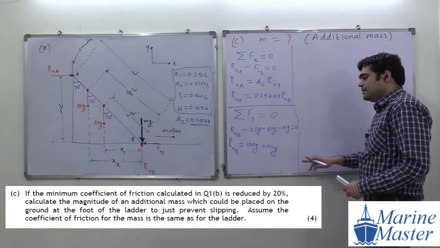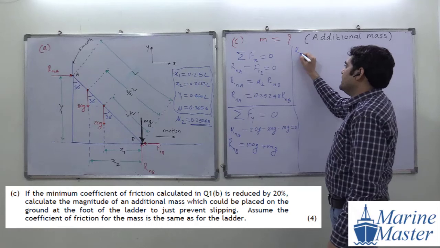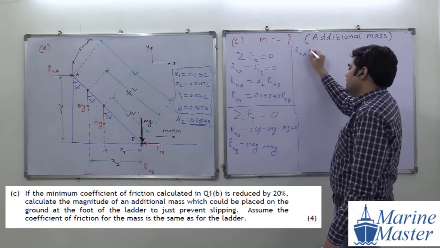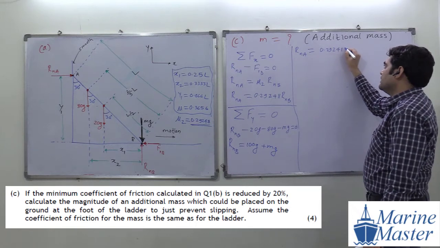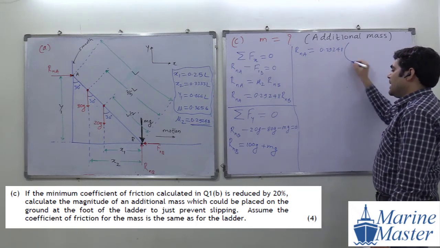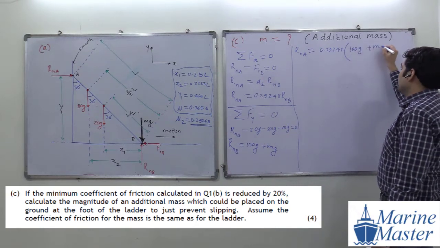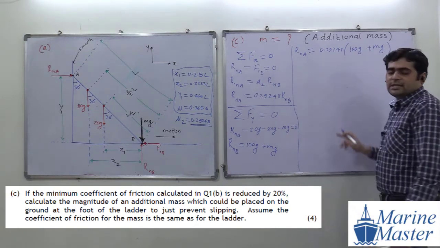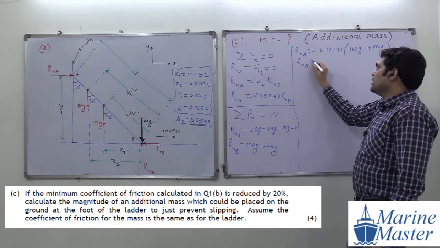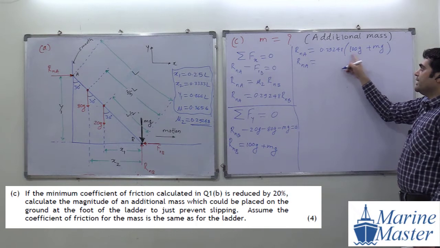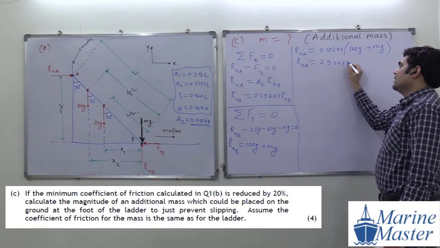Please observe the things. So we got RNB in terms of mg. Then RNA will be equal to 0.29248 times, instead of RNB, we can write 100G plus mg. Mass m is unknown to us. That is what our target here. So RNA will be equal to 0.29248 into 100, that will become 29.248 into G.